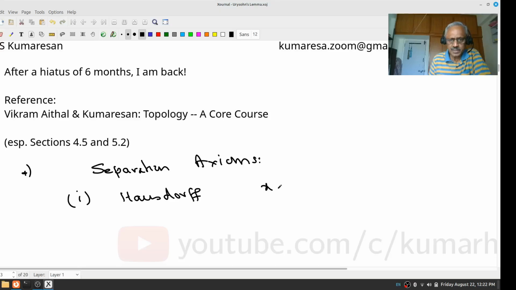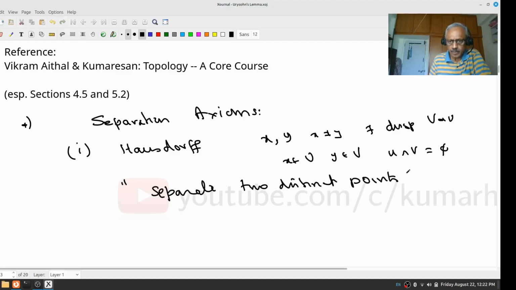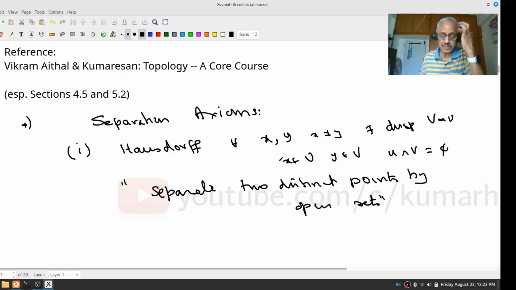You know what it means. If you give me 2 points x and y, x not equal to y, there exist disjoint open sets U and V such that x belongs to U, y belongs to V, and U intersection V is empty. This means you can separate two distinct points by open sets. This is the way you should learn it. The definition holds for every pair of distinct points x and y.